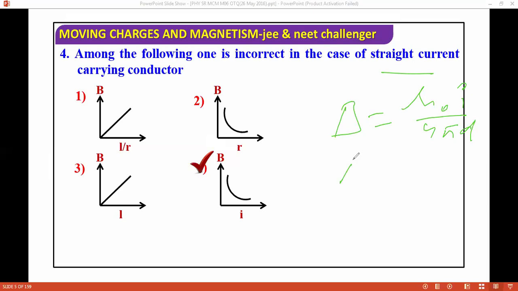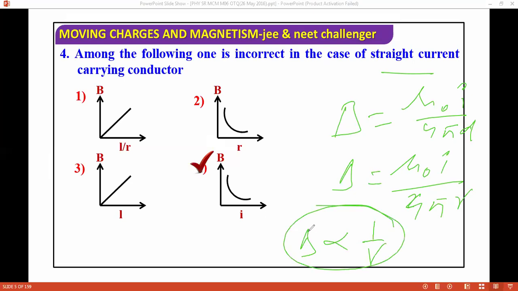Mu naught I by 2 pi R. So basically B is inversely proportional to R. If B is inversely proportional to R, the graph will be hyperbolic. The graph will be hyperbolic. So that's why I'm going with these options. Okay, now we are moving to the next question.